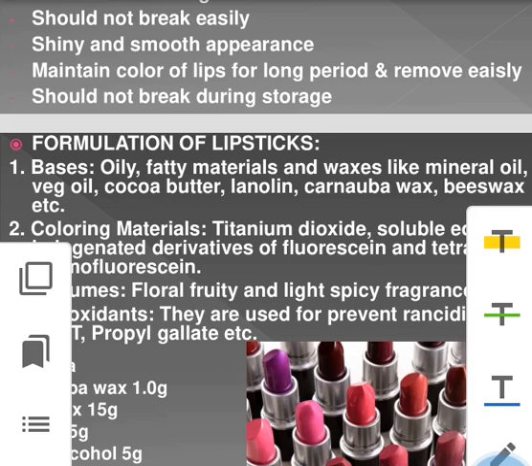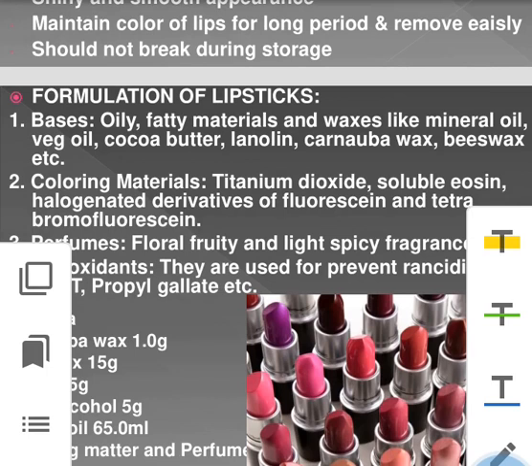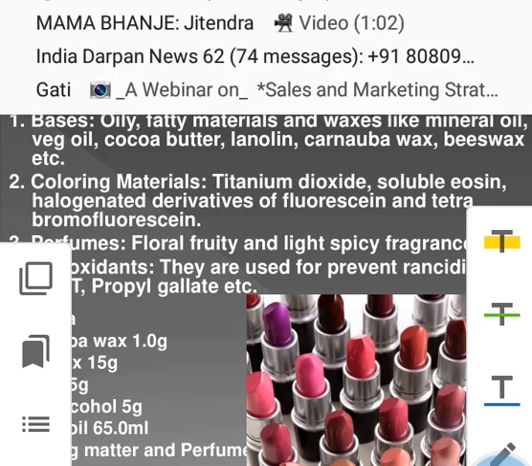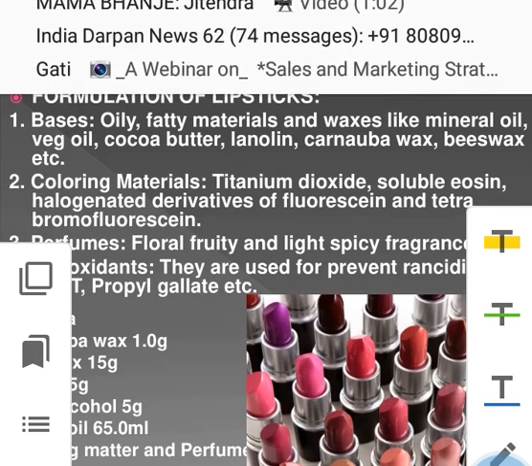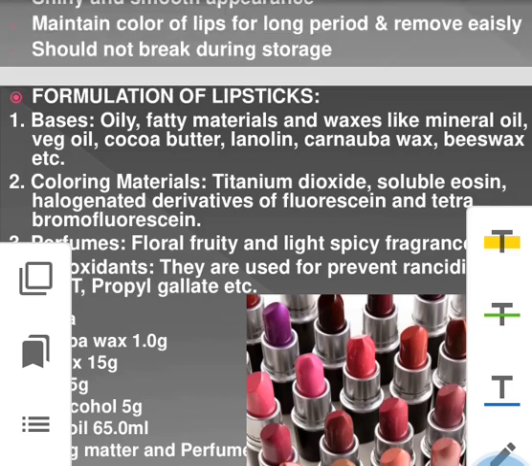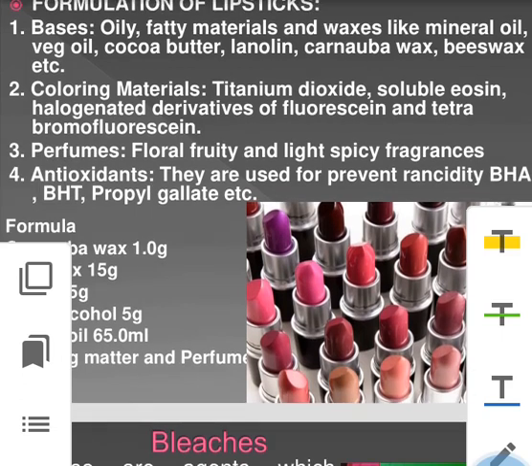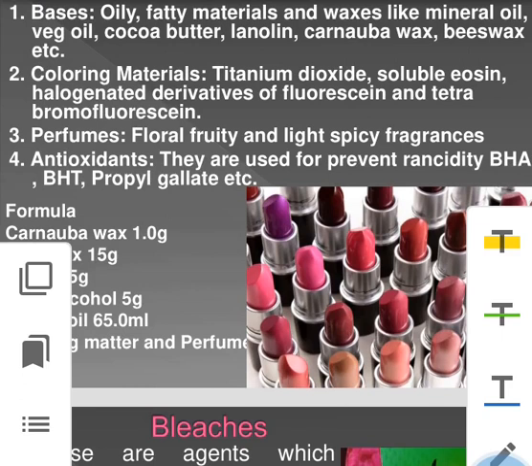The coloring materials are titanium dioxide, soluble eosin, halogenated derivatives of fluorescein, and tetrabromofluoresceins. These are the various types of coloring material.